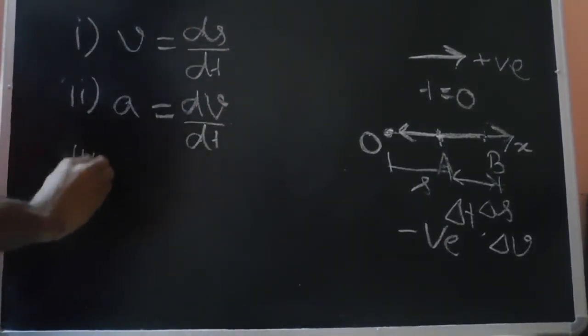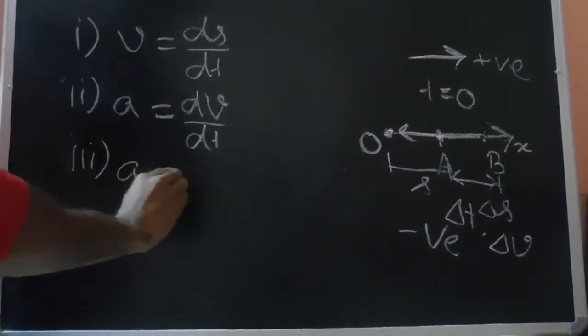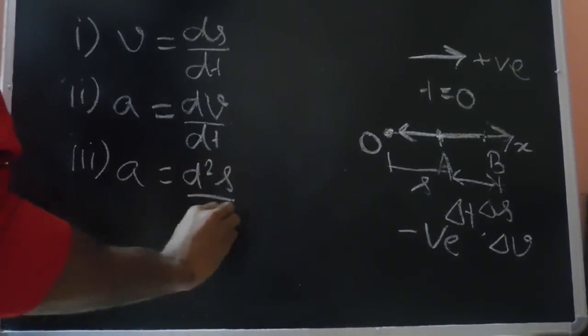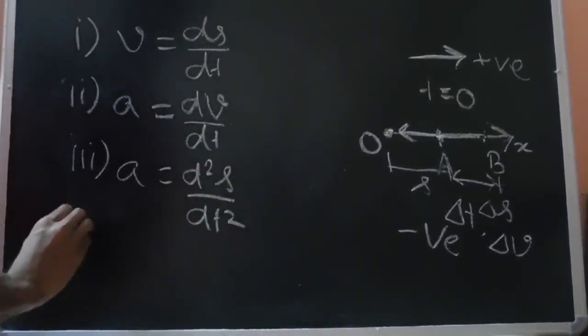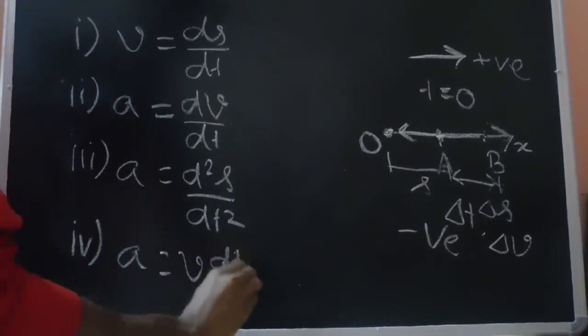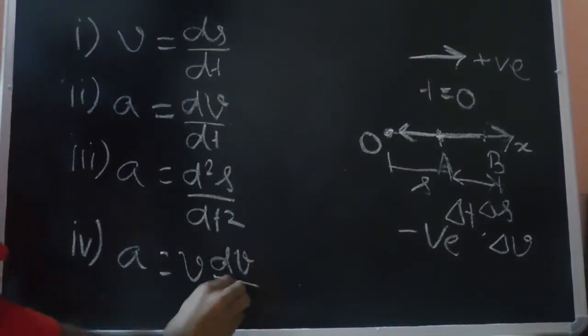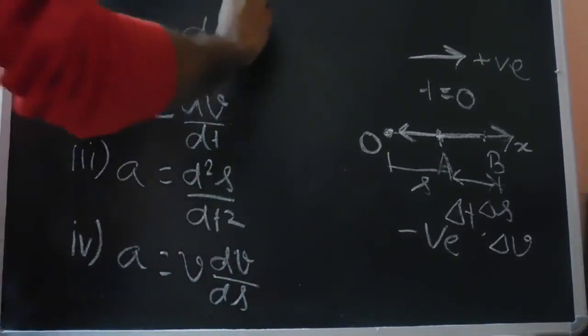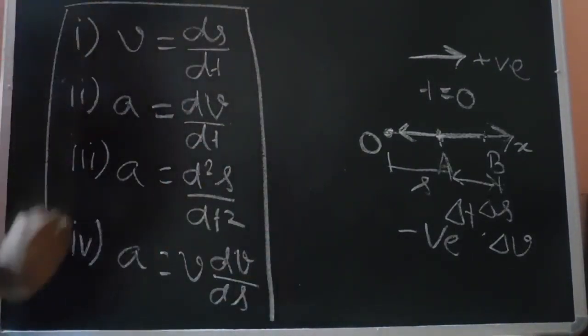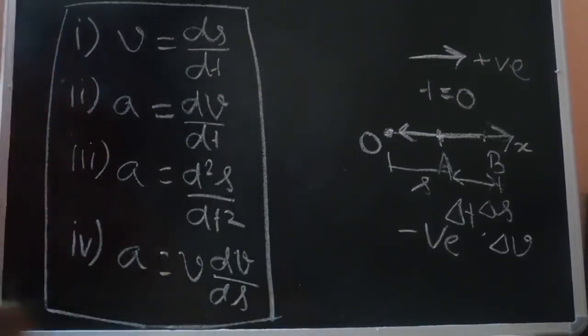Then this is also equal to the second derivative of displacement, d2s by dt square, and further acceleration is also equal to v dv by ds. So these four are our basic kinematic equations, and they are valid under all circumstances.